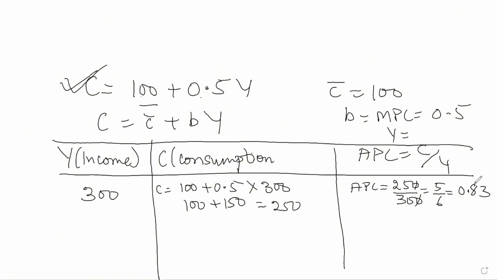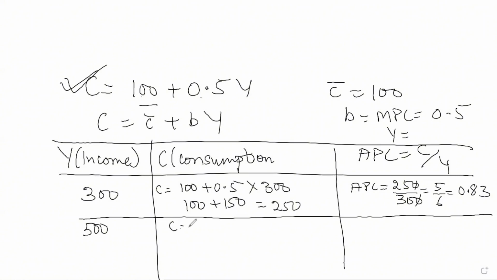Now, the second value which we will take here is 500. If the income is 500, what will be the value of APC? C is equal to 100 plus 0.5 into 500. So it will become 100 plus 250, so total consumption will be 350.